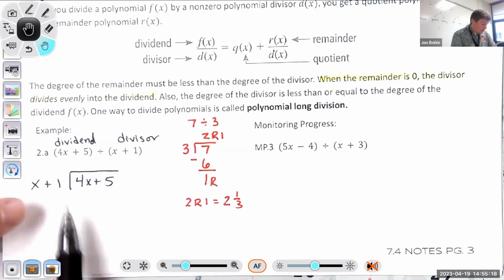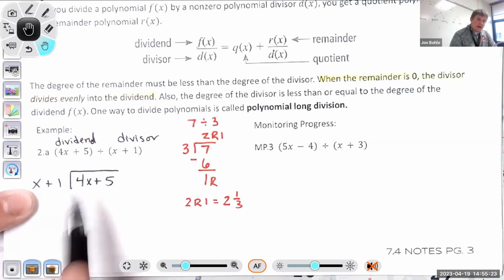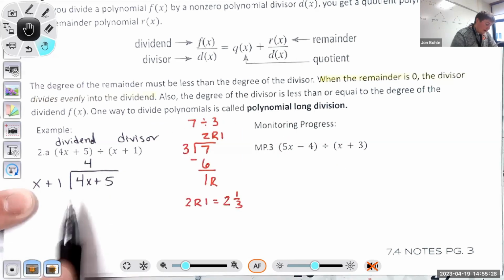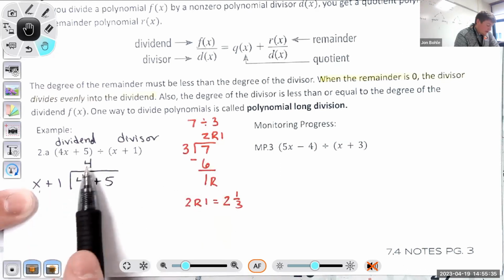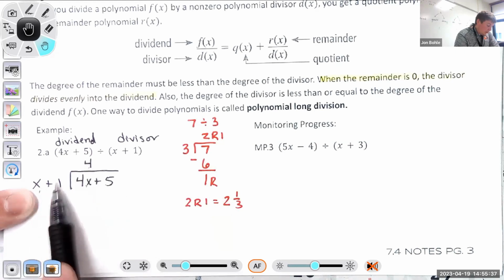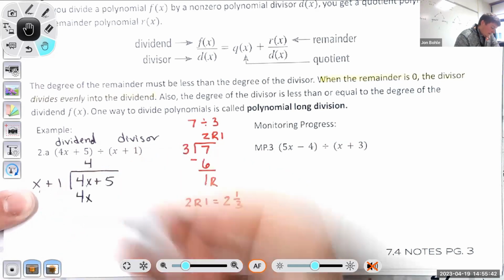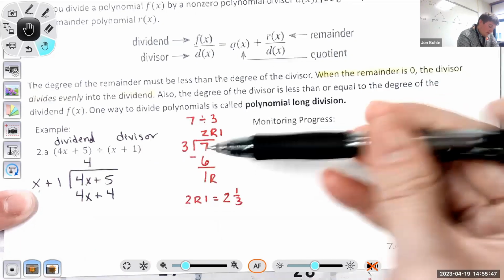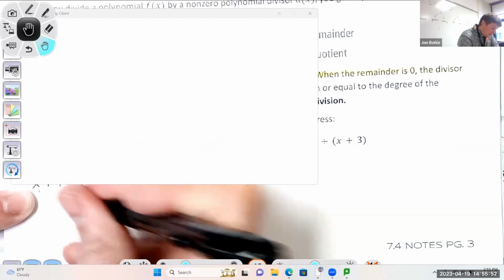Really all you want to do is get the first terms to match up. You ask yourself, what do you have to multiply x by to become 4x? You have to multiply x by 4 to become 4x. Because x times 4 is 4x, we want these to match up perfectly. So then you go back and multiply this whole thing by 4. 4 times x is 4x. 4 times 1 is 4. Just like here, once I do that multiplication, 3 times 2 is 6, then I subtract.